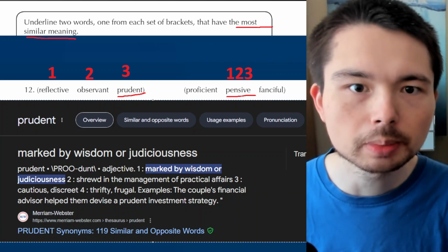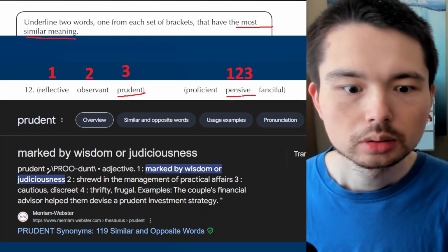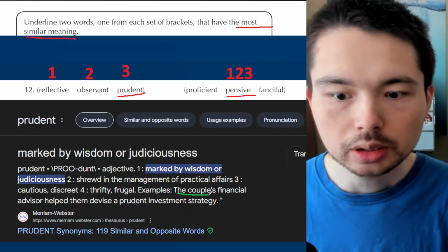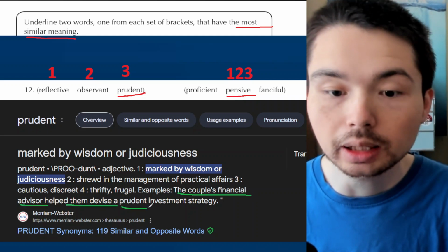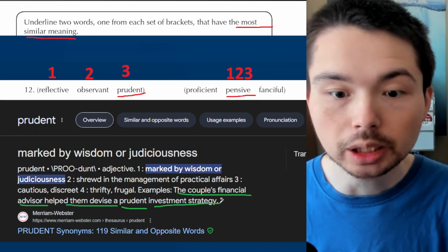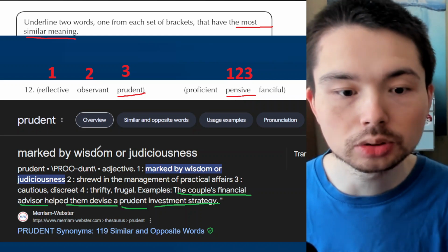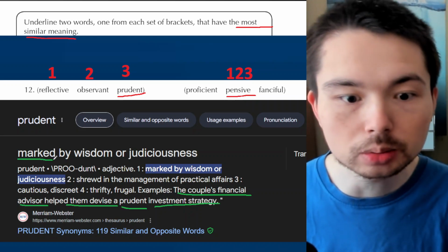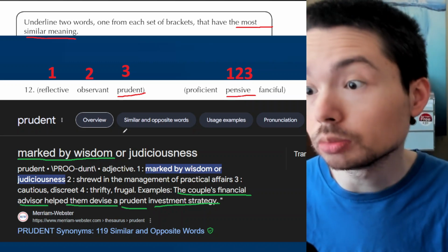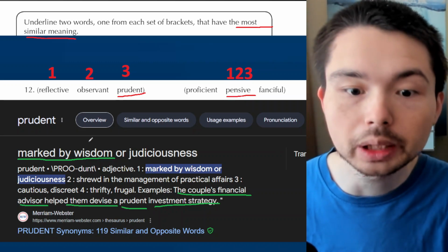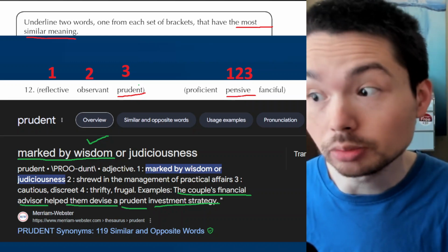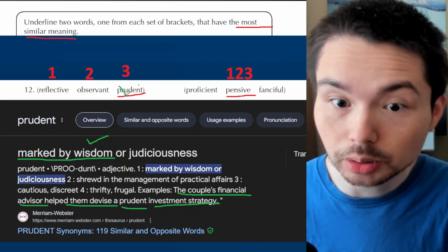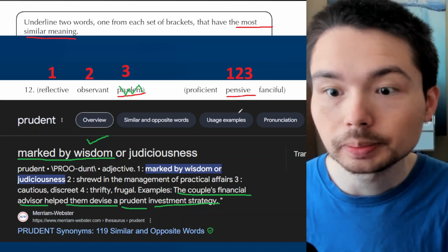Prudent means marked by wisdom. Let's go to the sentence. The couple's financial advisor helped them devise a prudent, so a very clever way to manage their money. So the way you're doing something is by cleverness, but also by wisdom. So maybe things have gone wrong in your life, and because of your experience, you are now more prudent. That's why we're actually wrong. I have to change my mind. It's not actually prudent.